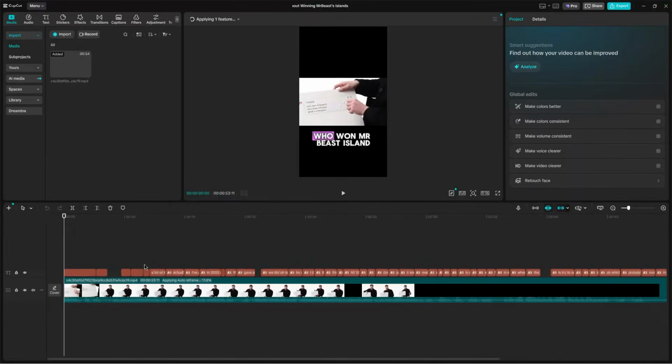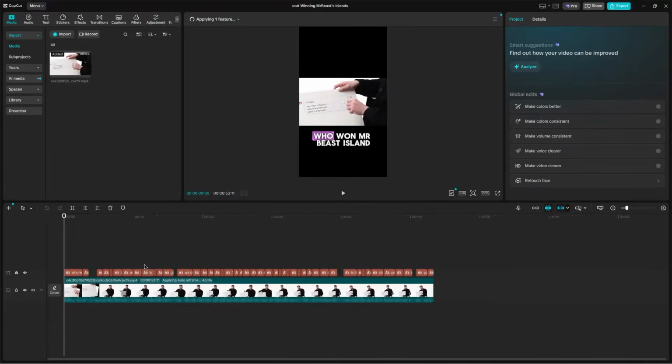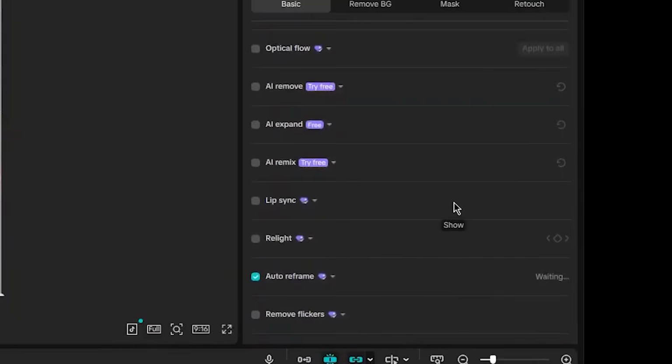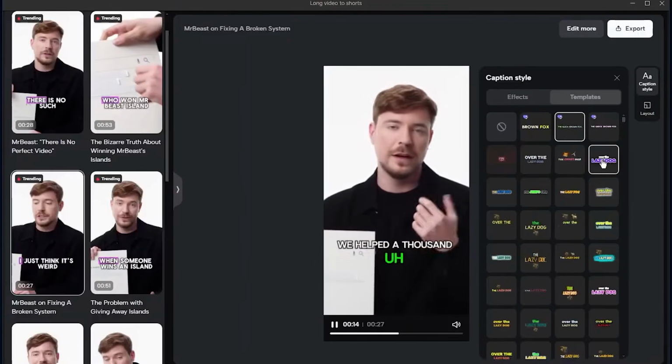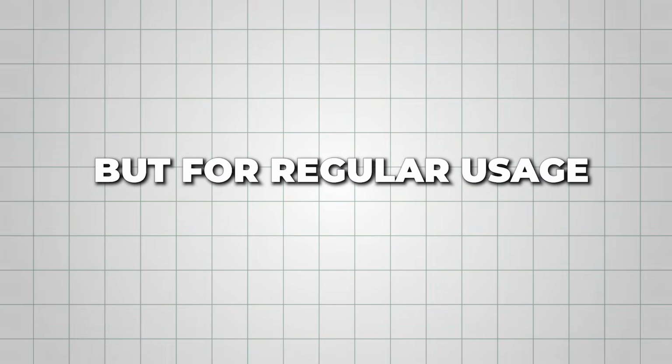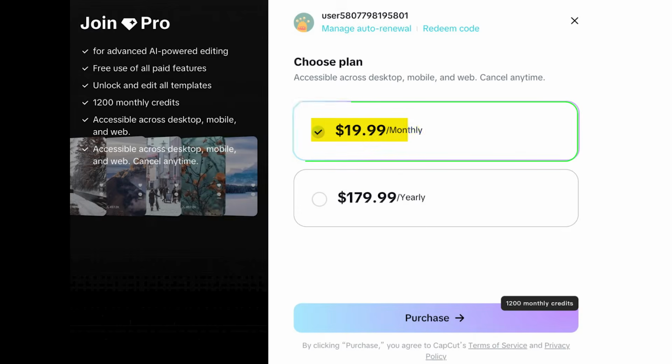The impressive part here is the speed. Instead of manually searching through long footage for highlights, CapCut handles most of the work automatically, and the captions stay surprisingly well synced with the video. When it comes to pricing, you can use both AI Clipper and AutoCut feature for free, but for regular usage and full access, the Pro plan starts at around $20 per month.